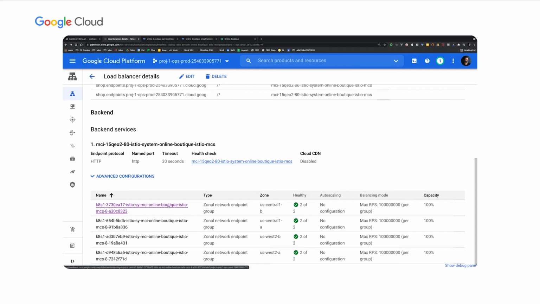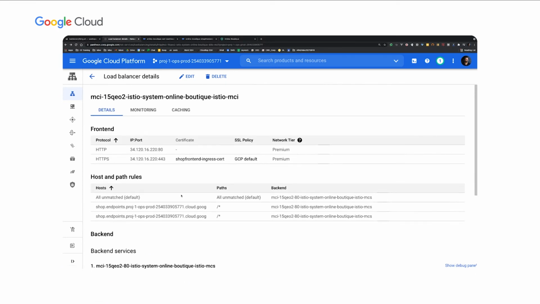So the next thing is the implication of locations. So remember, I have Istio Ingress Gateway running in 2 different regions in 4 different clusters. I also have the shop front end running in both of these regions in all 4 clusters. So what I want is, if I'm closer to US West 2 region, I want to go to the US West 2 Istio Ingress Gateway, and then eventually also to the US West 2 shop front ends. So let's take a look at how that is configured.